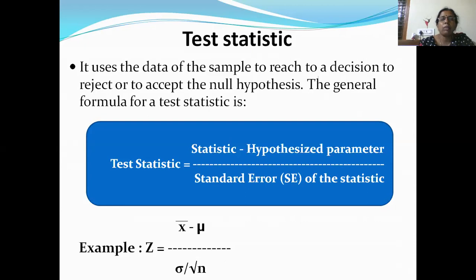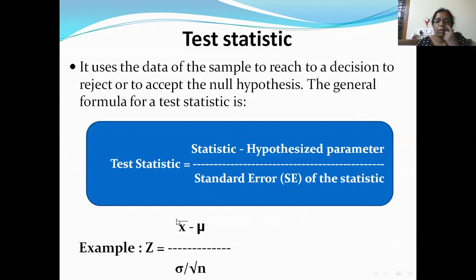So the general formula for the test statistic is: test statistic is equal to statistic minus hypothesized parameter, divided by standard error of the statistic. If my statistic is a sample mean, then in place of statistic, I'll be writing X bar. And my hypothesis is about the population parameter, that is population mean, so this will be mu, divided by the standard error of the statistic, that means standard error of this X bar.